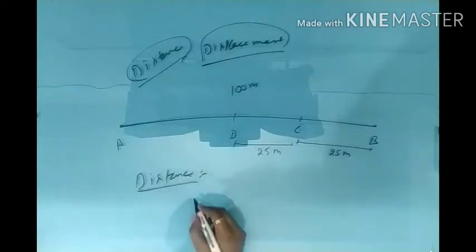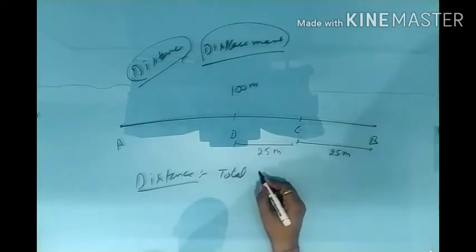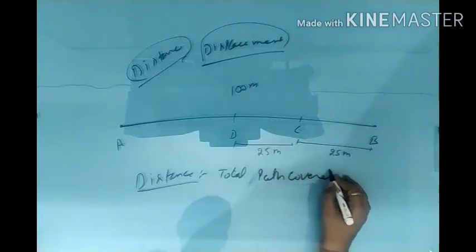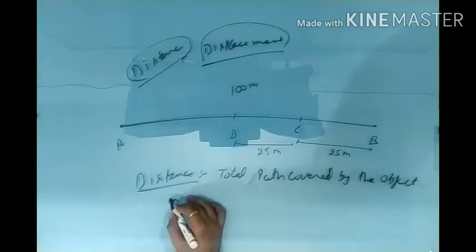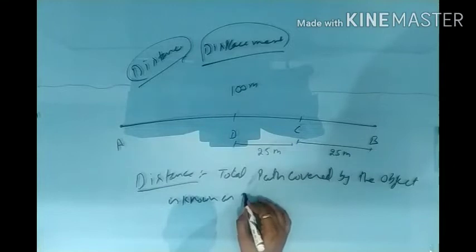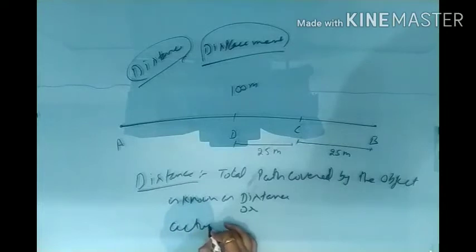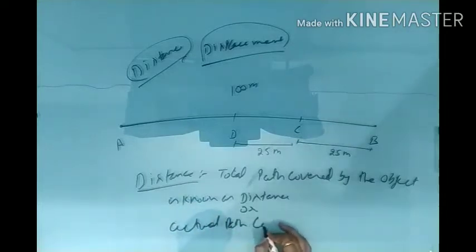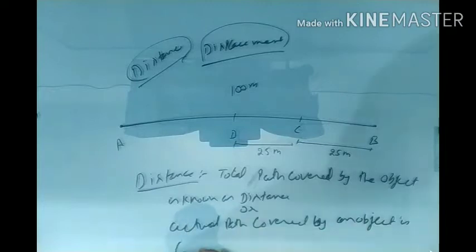Now how much distance he has covered, that is the total distance, meaning the total path covered by the object, is known as distance, or we can say the actual path covered by an object is called distance.